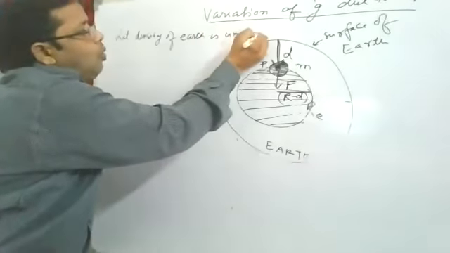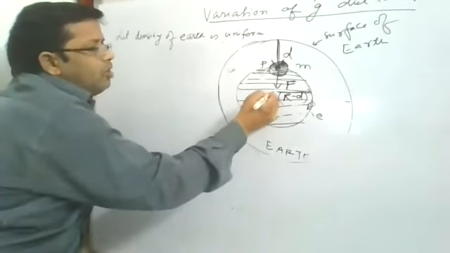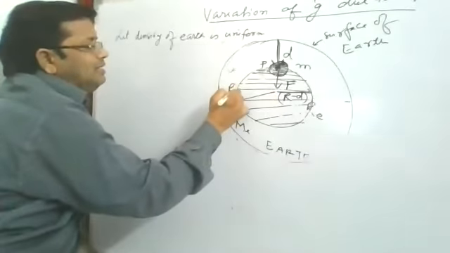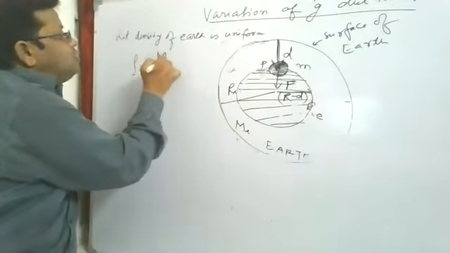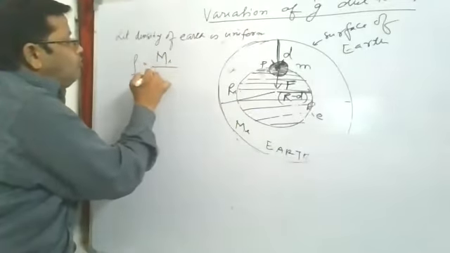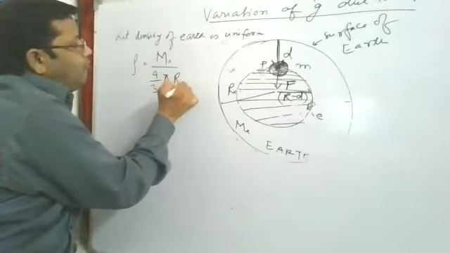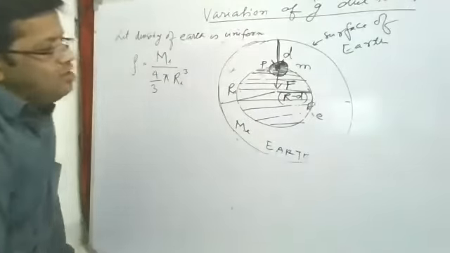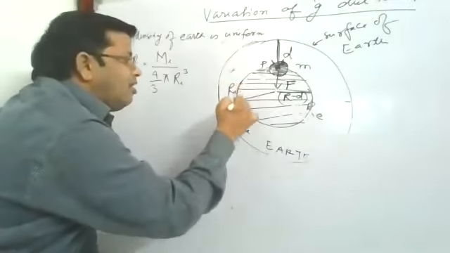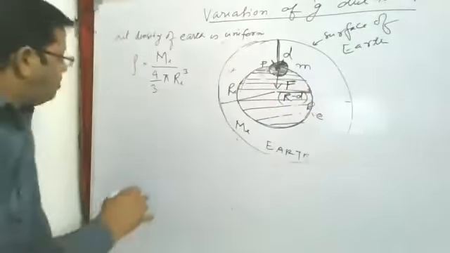Now, you know, what is the mass of the earth? Me. What is the radius of the earth? Re. Therefore, the density of the earth is total mass by total volume, which is 4 by 3 pi r cube. Mass upon volume, mass of earth by volume of the earth, that is density.